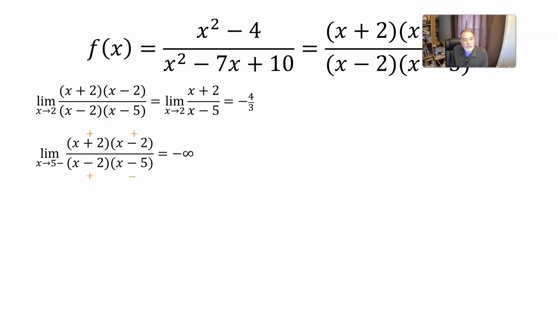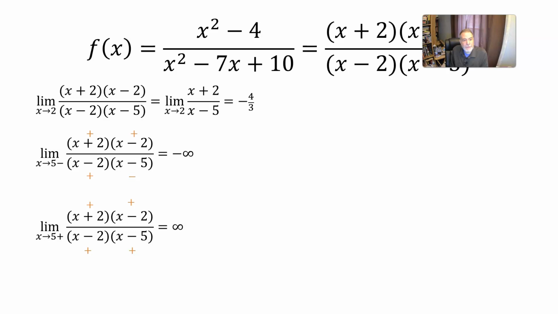But x minus 5, you have a number that's a little bit less than 5 minus 5 itself. That comes out negative. So on top, positive times positive is positive. On the bottom, positive times negative is negative. And then a positive divided by a negative is negative. So that limit is negative infinity.